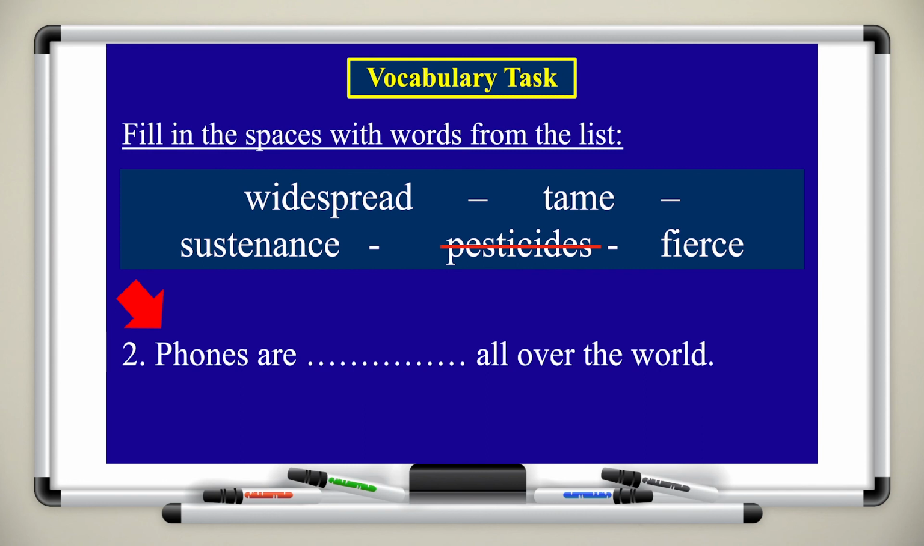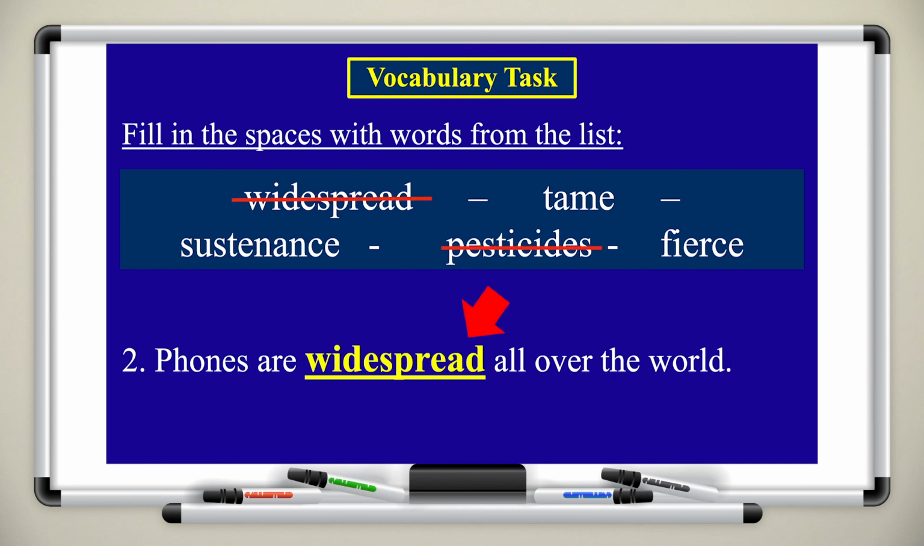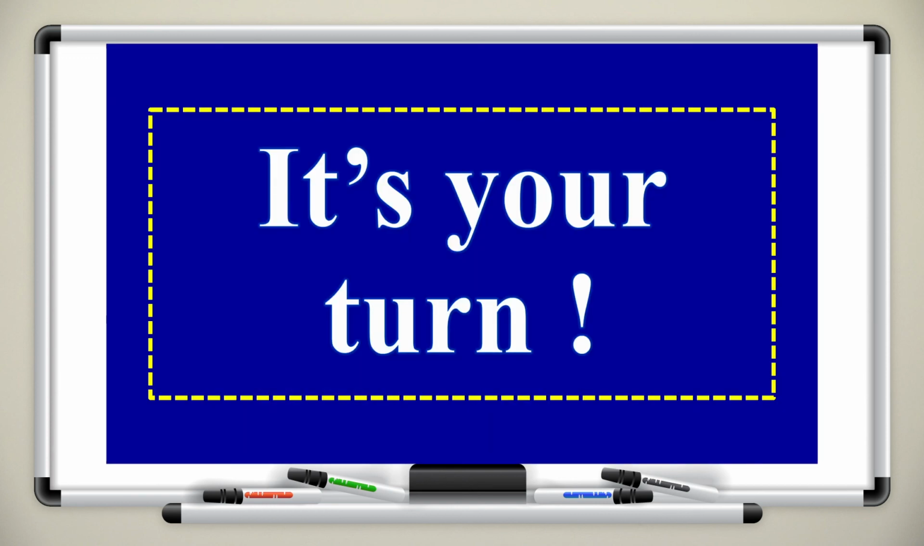Here is sentence number 2. Phones are blank all over the world. Again, look for the keywords. In this sentence, the keywords are phones and all over the world. So connect these keywords together and then look at the context. This will help you find your answer. It's widespread. Well done.